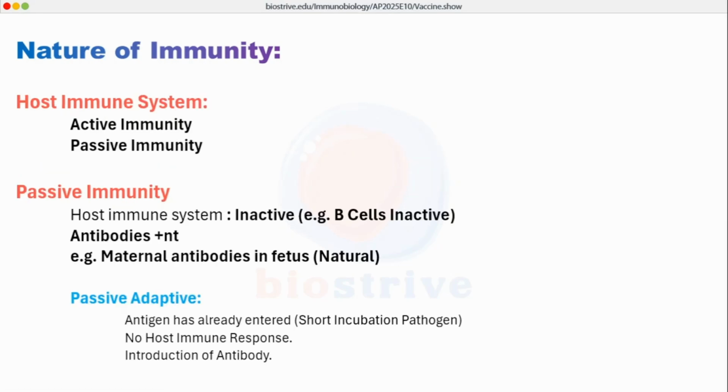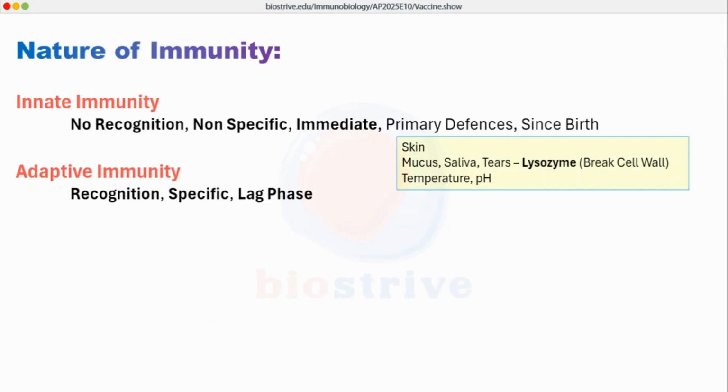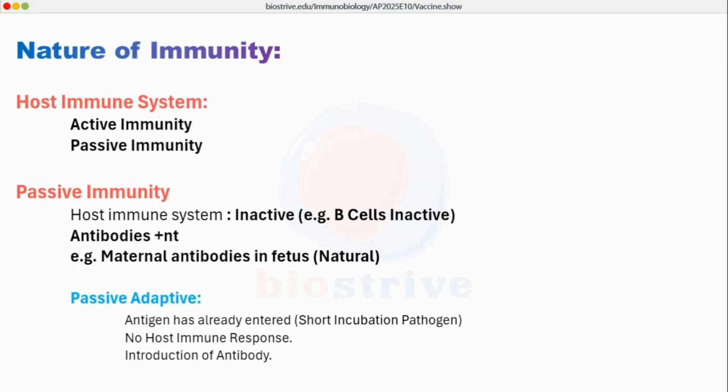Another concept we need to know for vaccines is the state of host immune system. If the host immune system is active, we call it active immunity, and if host immune system remains passive, remains inactive, we call it passive immunity. Active immunity is the usual case of this innate and adaptive immunity, but in case of passive immunity, the host immune cells like B cells, T cells stay inactive. Still, the antibodies may be present.